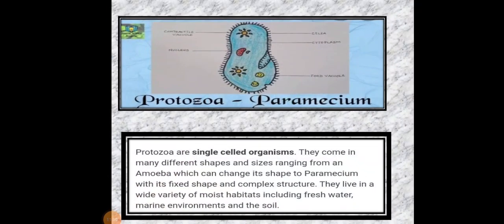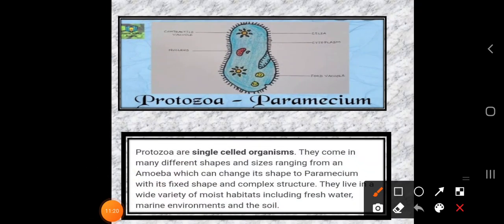Single celled organism means it is made up of only one cell, and they come in many different shapes and sizes. Okay, protozoa don't have a perfect shape and size, and they have many different shapes and sizes, ranging from an amoeba, which can change its shape, to paramecium.